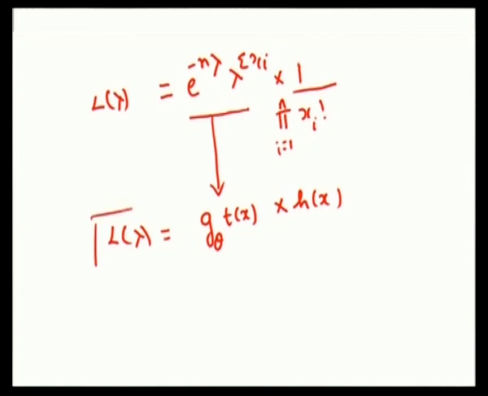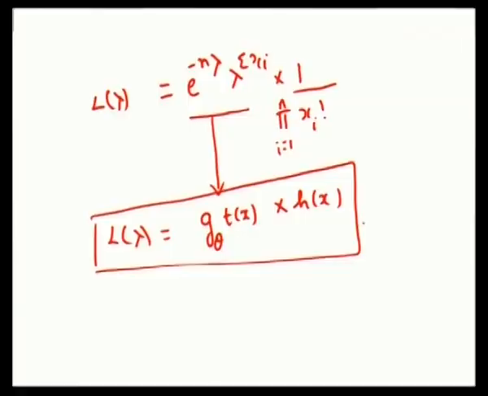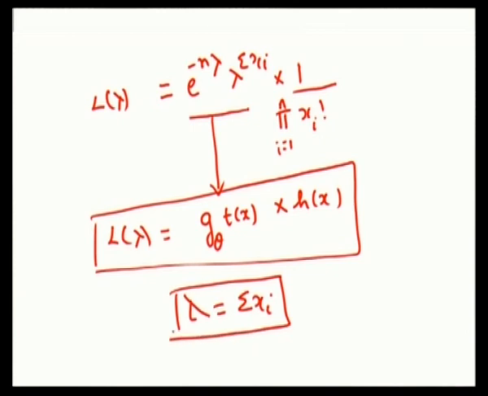Therefore, I am able to split according to the Neyman factorization theorem. So, if I am able to obtain the factorization, then I can find out what the sufficient statistic is. Therefore, you find that summation xi is the sufficient statistic in the case of Poisson distribution.